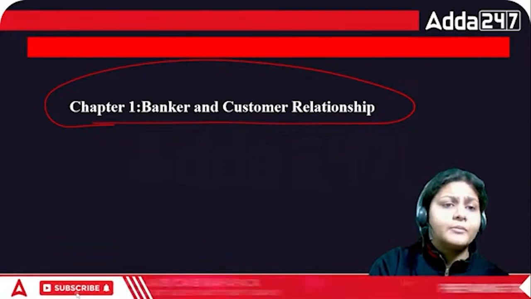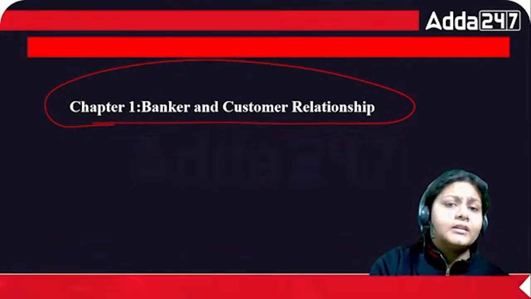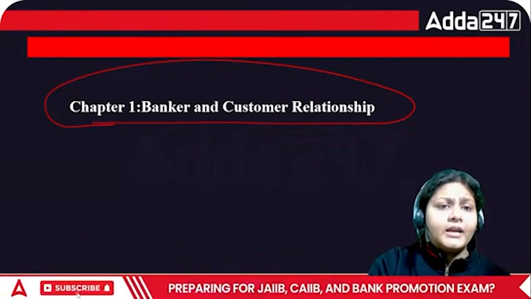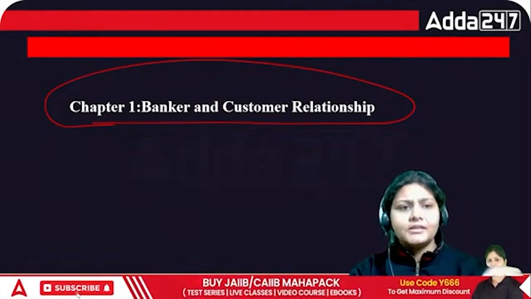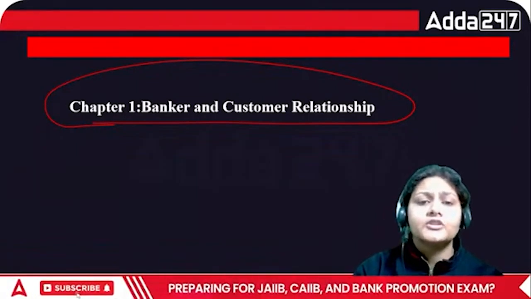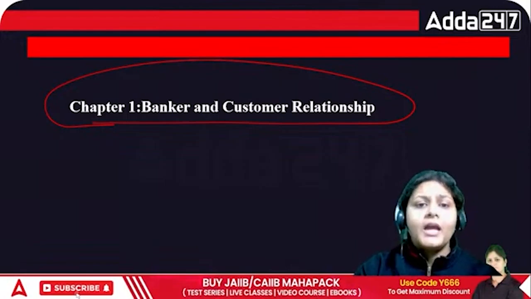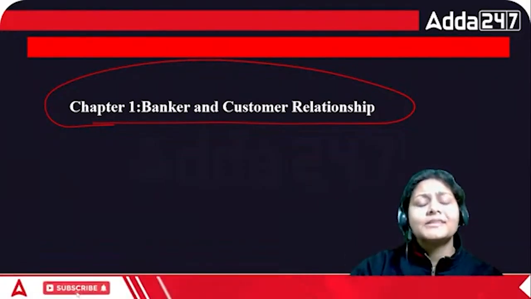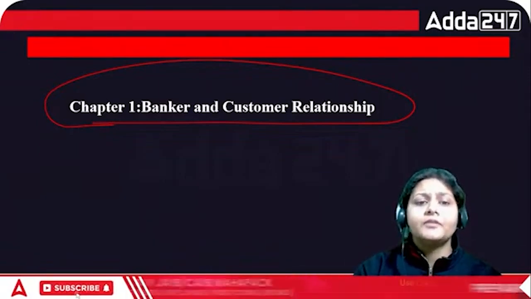The relation between the banker and customer is debtor and creditor. Okay, debtor and creditor is a general relationship. So whenever any customer is filling and signing the account opening form, that means he or she is entering into a contract with the bank.